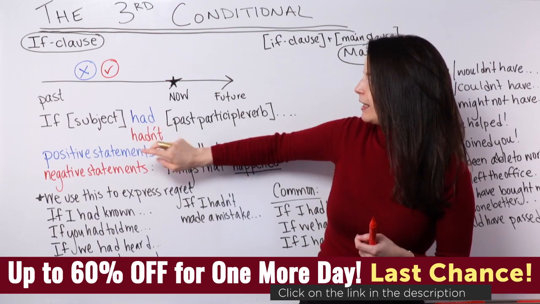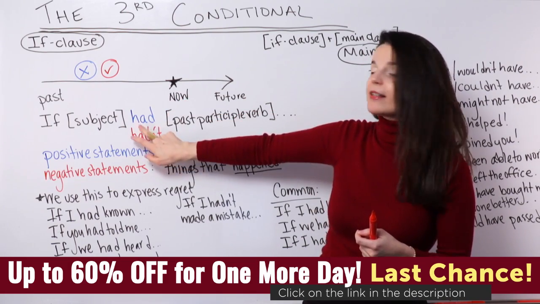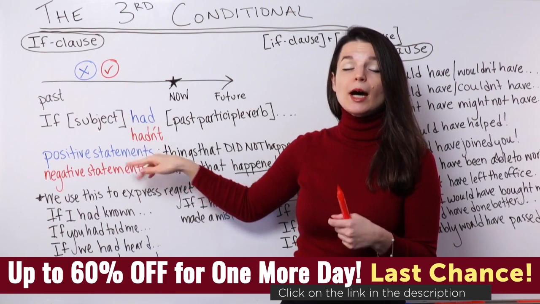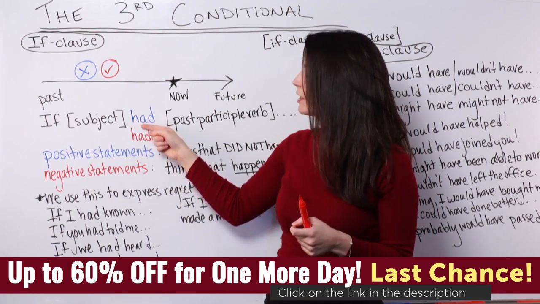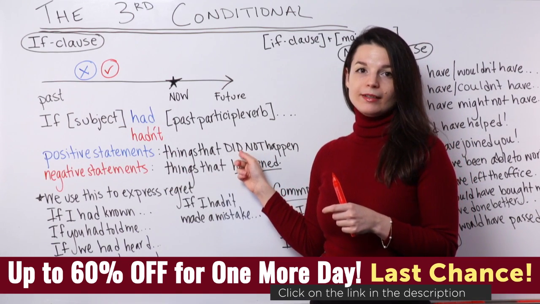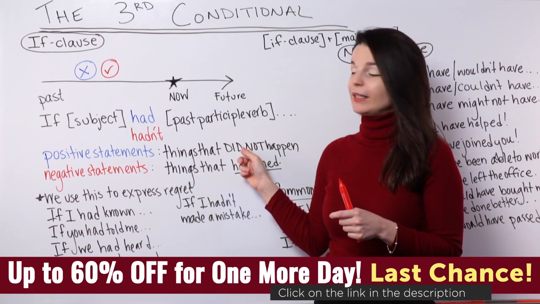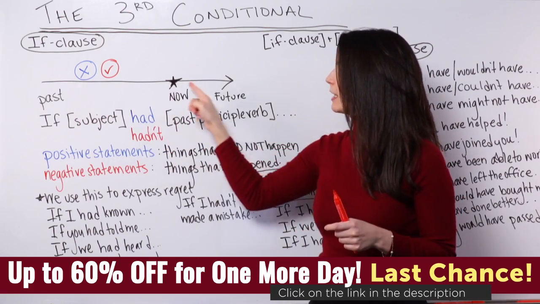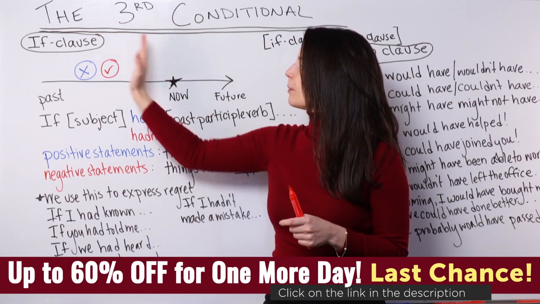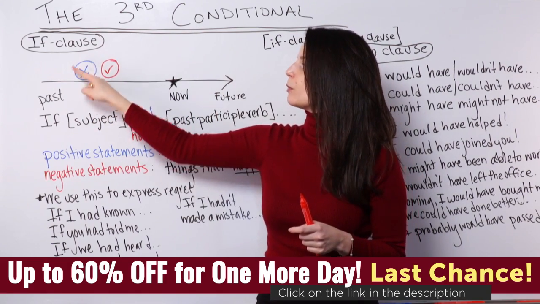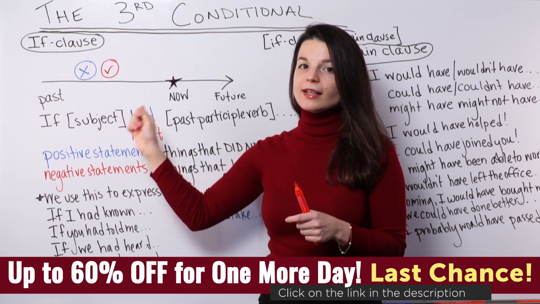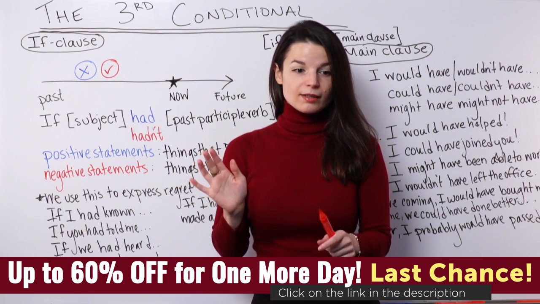So I'll explain this part, had and hadn't. When we're making a positive statement with had, this refers to an action that did not happen in the past. If you imagine this on a timeline where this point is now, the present, in the past I've marked this in blue with an X. So this is a positive statement, yes, but this did not happen. This is an unreal situation.